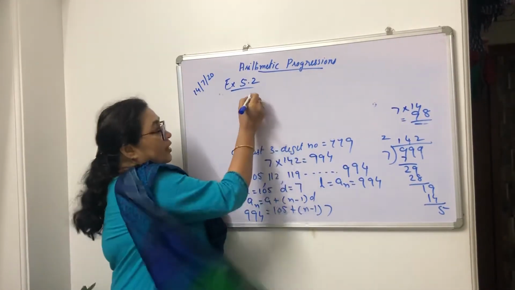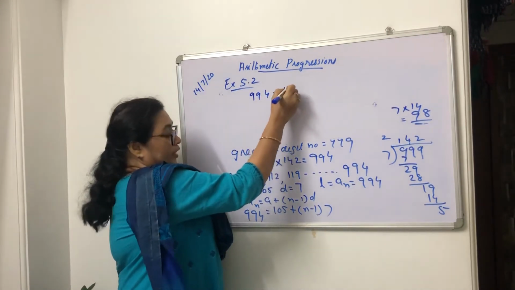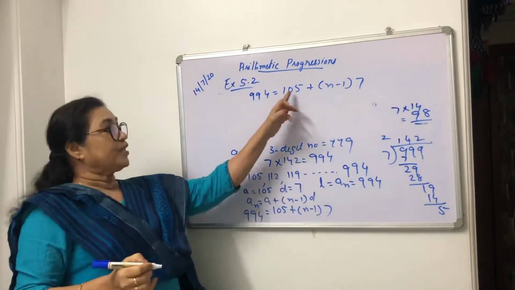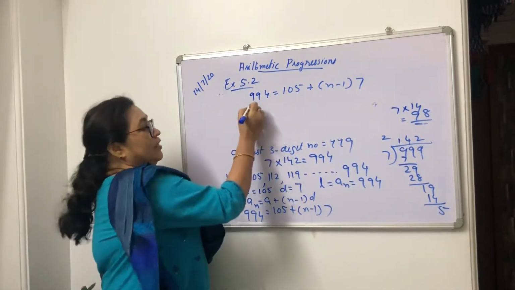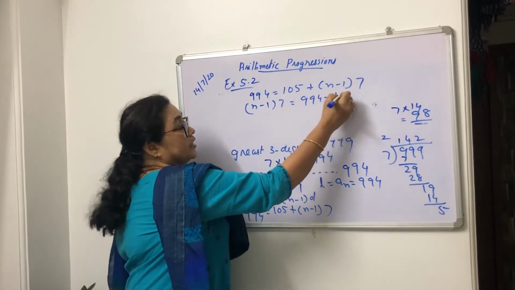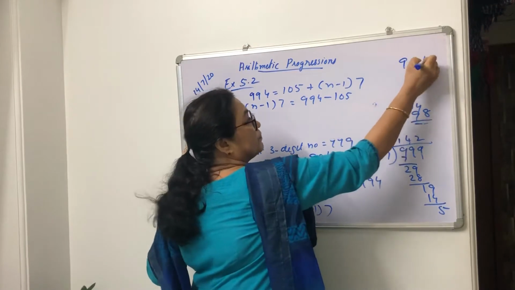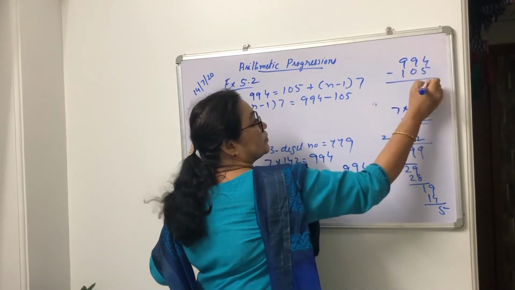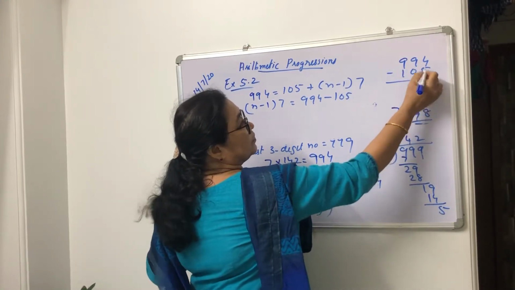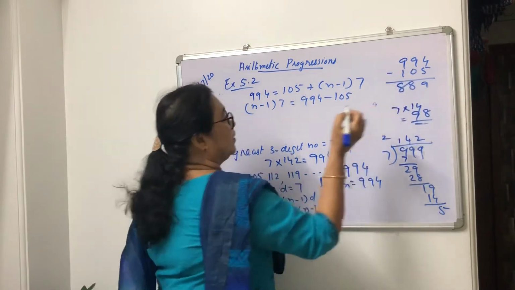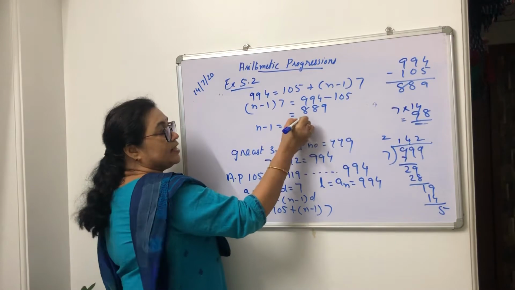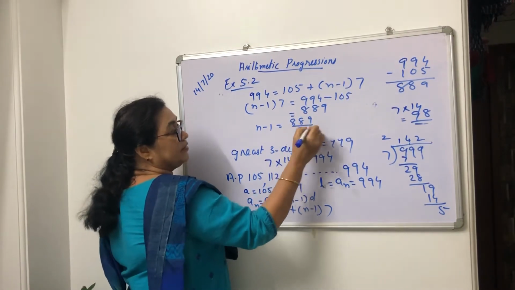So you got 994 equals 105 plus n minus 1 into 7. Take this 105 to this side: n minus 1 into 7 is 994 minus 105, which is 889.